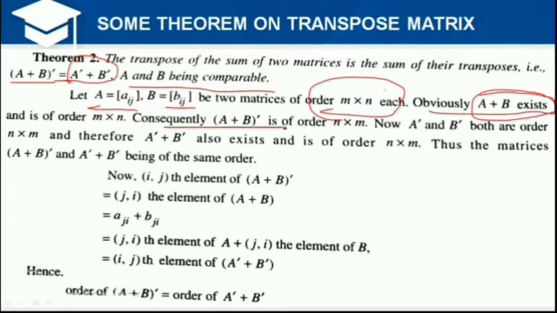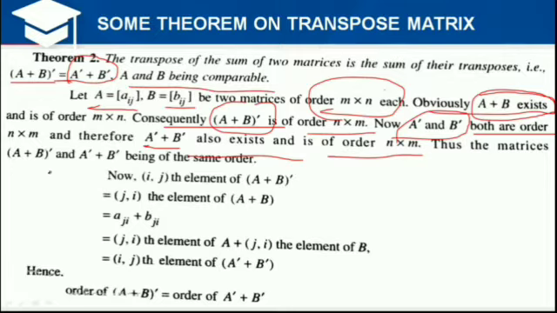Consequently, we see that for the sum of the matrices A plus B, finding its transpose, it will be of order n by m. And now transpose of A and transpose of B are both of order n by m, and therefore transpose of A plus transpose of B will also exist of the order n by m.